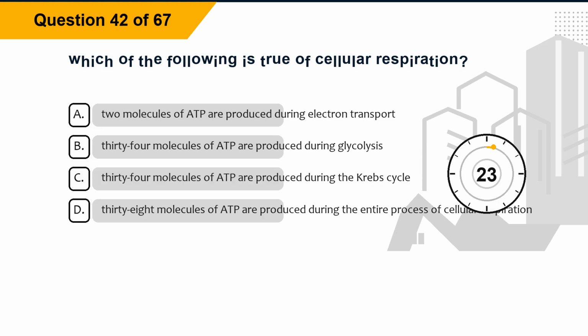Question 42. Which of the following is true of cellular respiration? Option A, 2 molecules of ADP are produced during electron transport. Option B, 34 molecules of ADP are produced during glycolysis. Option C, 34 molecules of ADP are produced during the Krebs cycle. Option D, 38 molecules of ATP are produced during the entire process of cellular respiration.